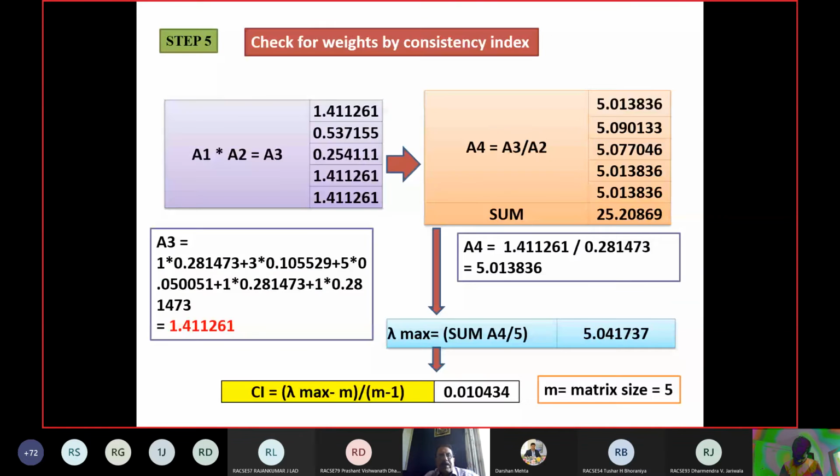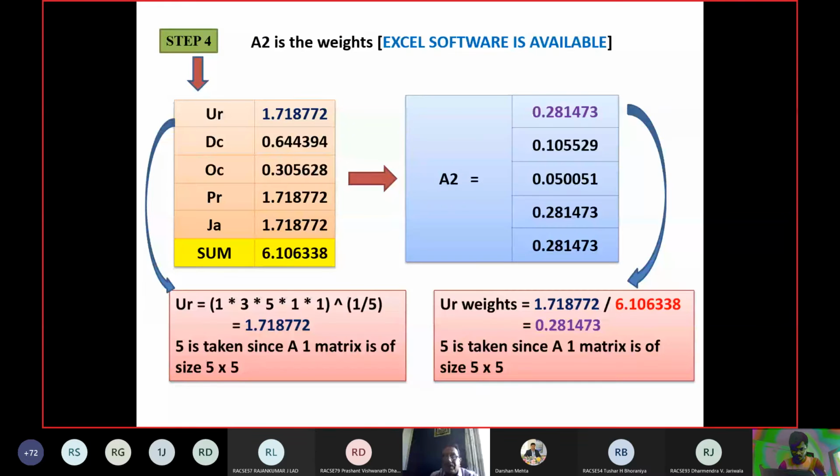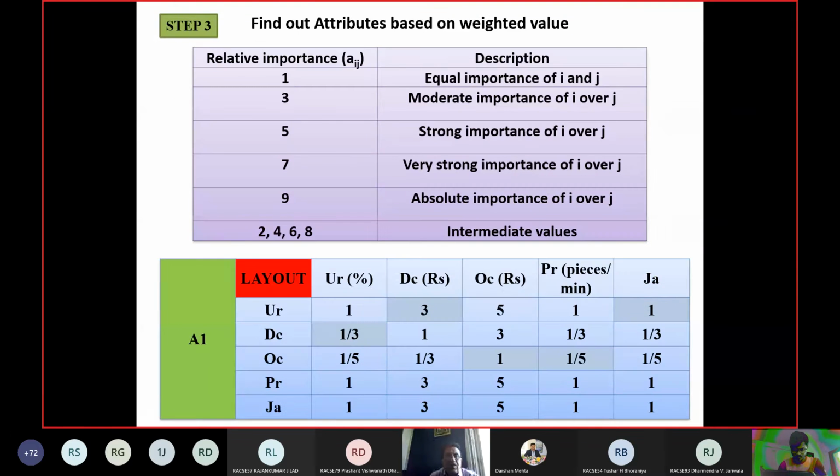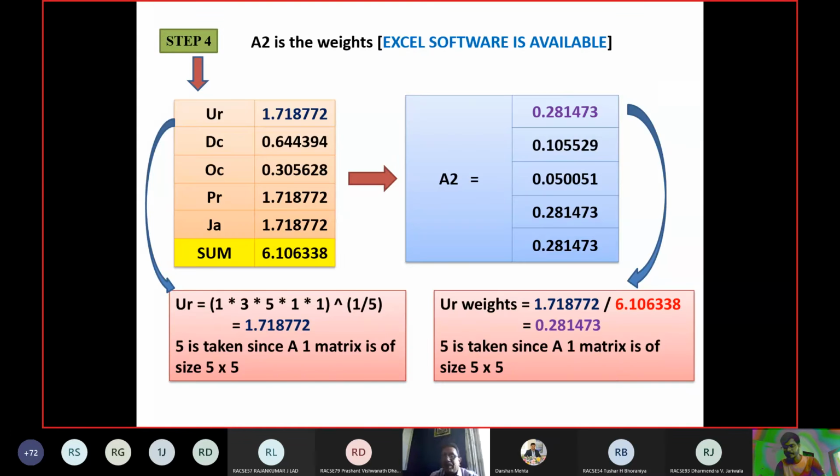The next step is to check the weights by consistency index. So the first step is to multiply the A1 matrix with the A2 matrix. What is your A2 matrix? This is your A2 matrix. Where is your A1 matrix? This is your A1 matrix. So you have to do the multiplication of the A1 matrix with the A2 matrix.